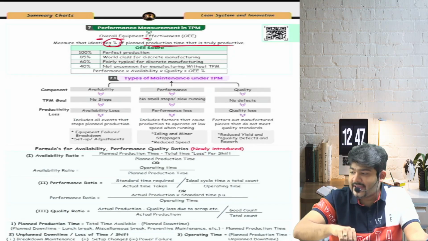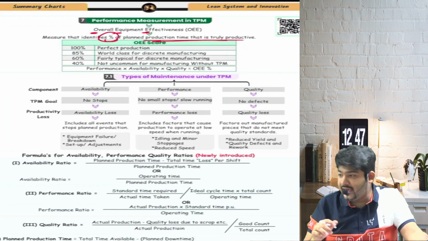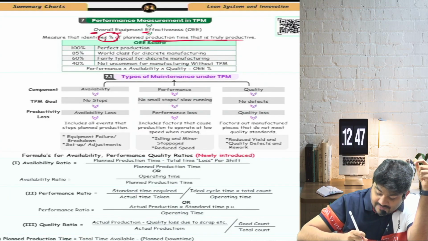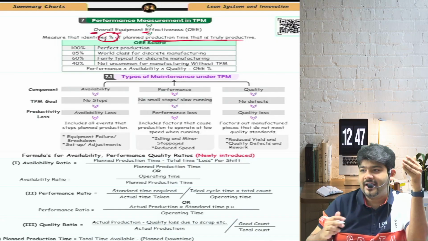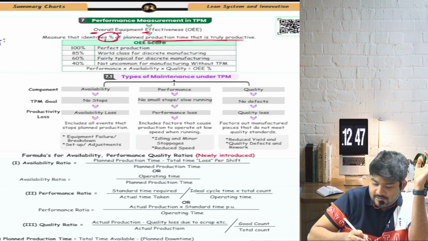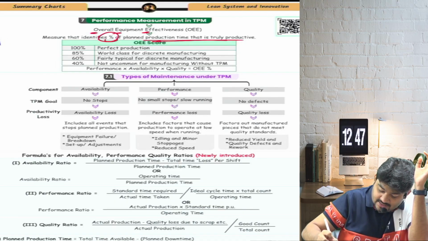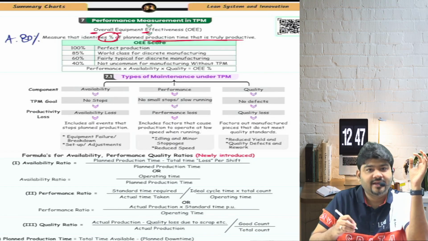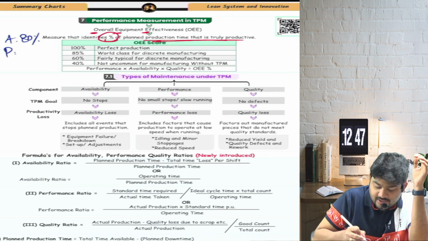So if I calculate OEE of my Xerox wala bhaiya, or my photocopy wala bhaiya, then in that case availability was how much? Bolo, tell. Availability was 80%. Then what is my performance?